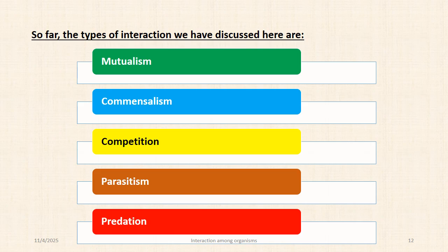The fourth one being parasitism, in which first organism gets benefited from second organism, but second organism gets harmed in this relationship. Harmed, albeit, but does not have to lose its life. It lives. And the last one is predation. And predation is pretty much like parasitism, but in predation, the second organism has to lose its life.